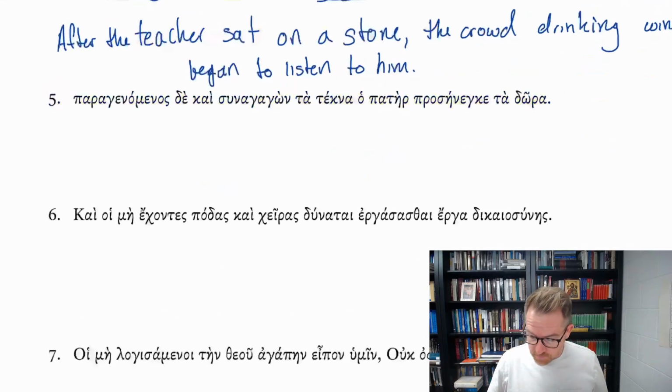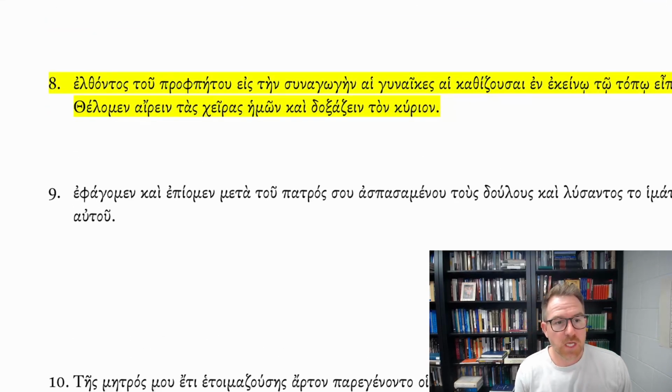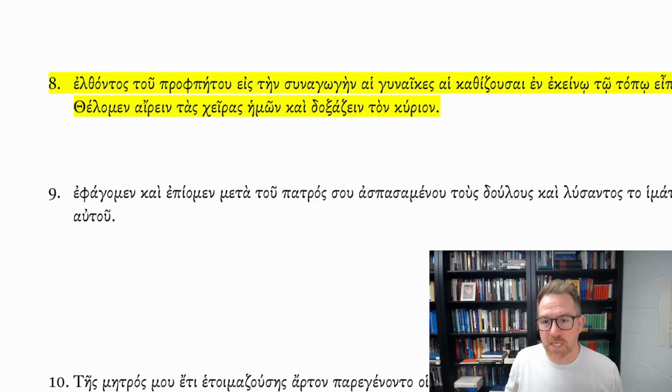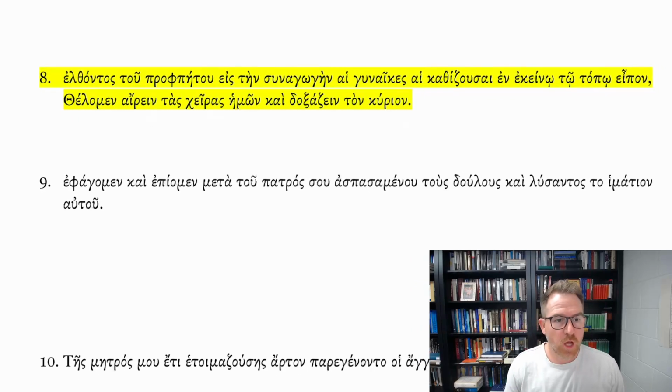Let's look at another example here. Practice and review sentence number 8. Elthontos tou prophetou eis ten synagogen hai gynaikes kai kathizousai en ekeino to topo apo thelomen airein tas cheiras hemon kai doxazein ton kyrion.